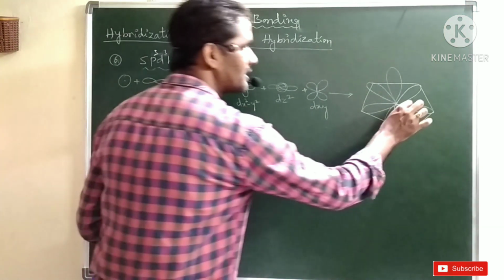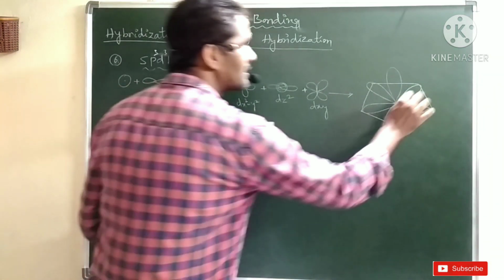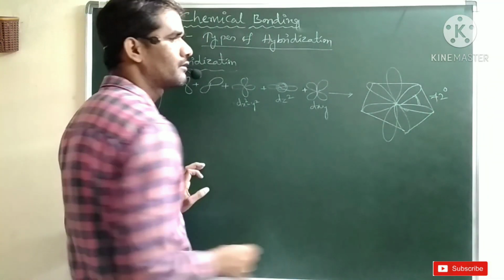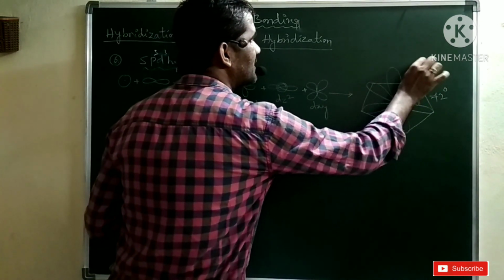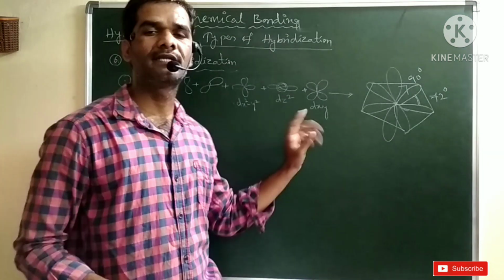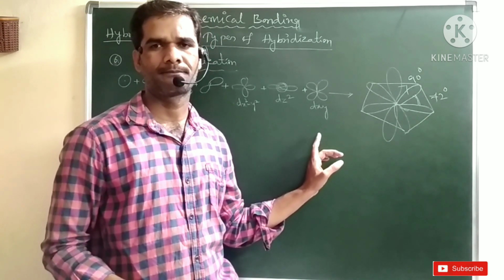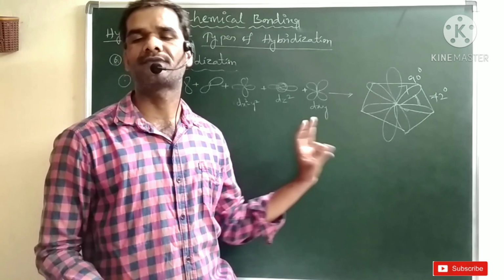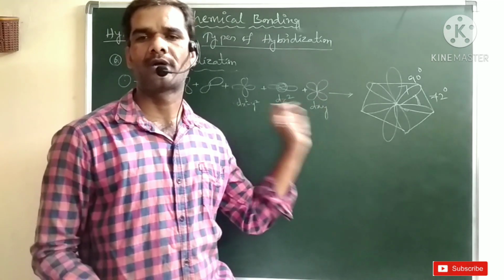Then what is the angle? The lobes present in the pentagonal arrangement have an angle of 72 degrees, and the lobes perpendicular to that pentagon have 90 degrees. Again we have 2 types of angles in the case of sp3d3 hybridization, which has pentagonal bipyramidal geometry. As in sp3d hybridization, there also we have 2 types of arrangements. There, 3 lobes were on the plane and 2 lobes above and below the plane.